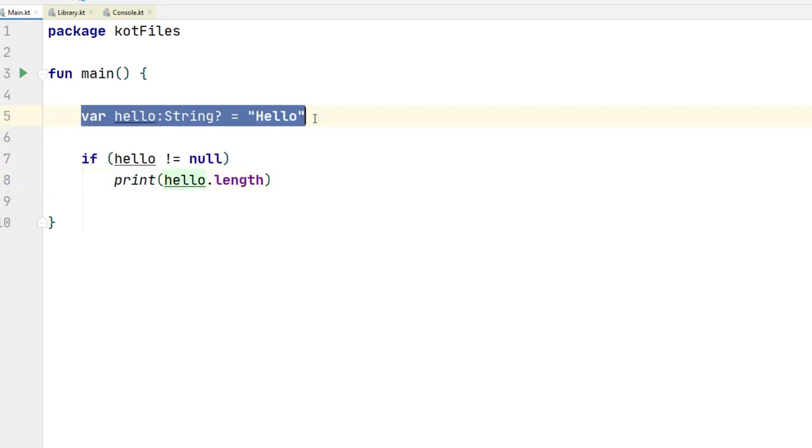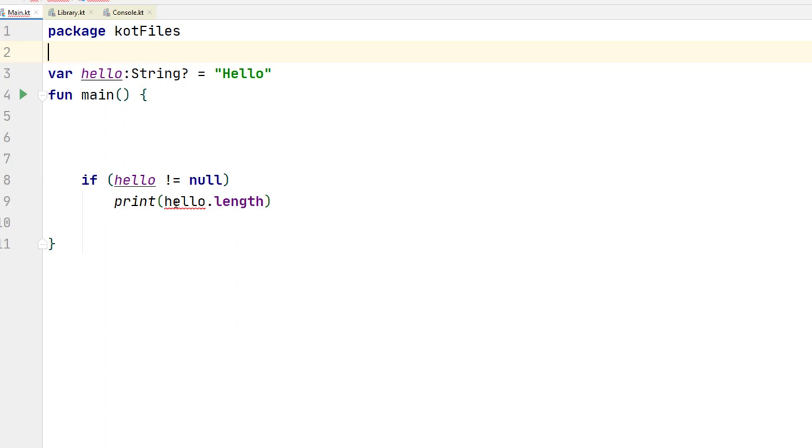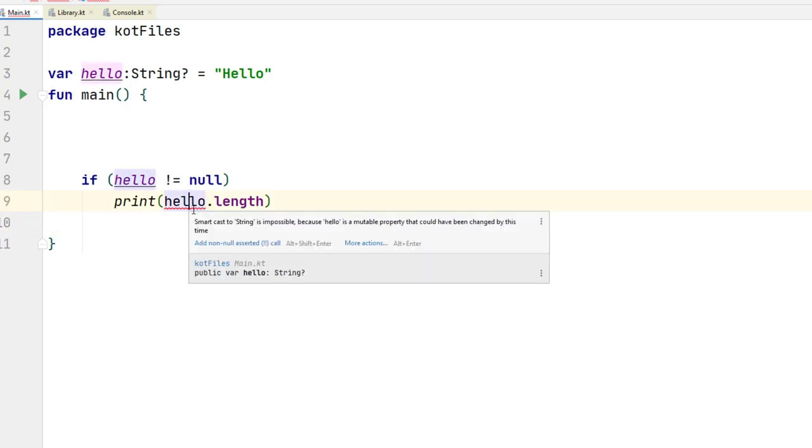Now if this variable is local, and I change it to a global variable, you can see I'm still getting an error. Even if I'm checking that hello is not equals null, I'm still getting an error, and that's because of multi-threading issues. Kotlin of course allows you to have multi-threading and asynchronous programming, and it's basically saying here that you can still run into a null pointer exception.